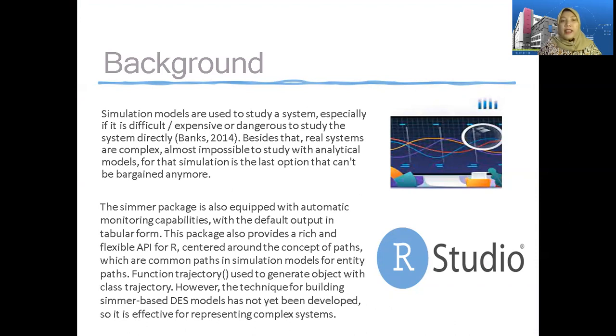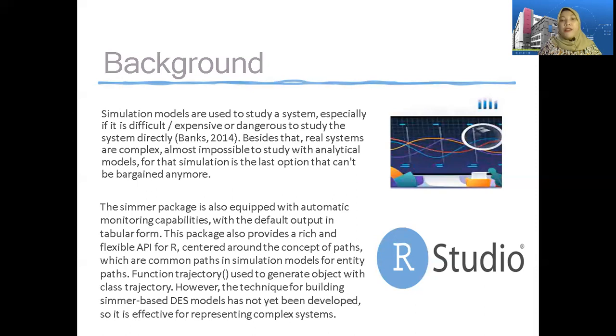The Simmer package is also equipped with automatic monitoring capabilities, with the default output in tabular form. This package also provides a rich and flexible API for R, centered around the concept of trajectories, which are common paths in simulation models for entity paths. The function trajectory is used to generate objects with class trajectory.